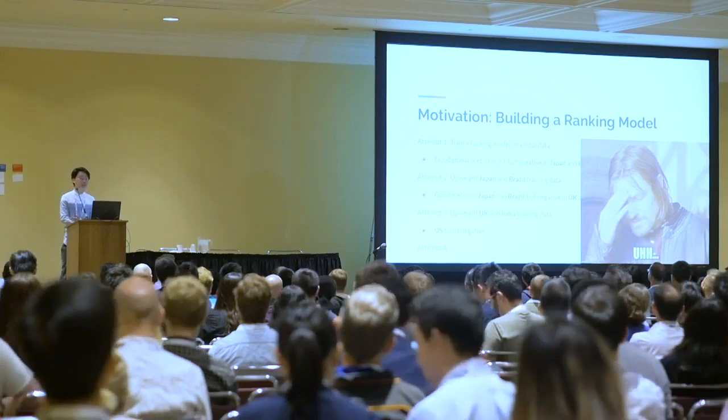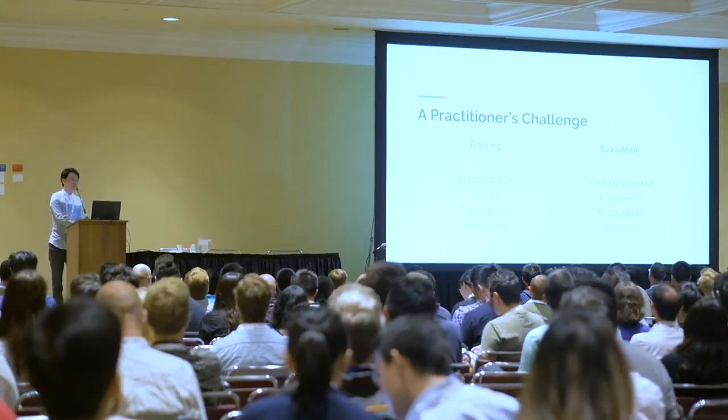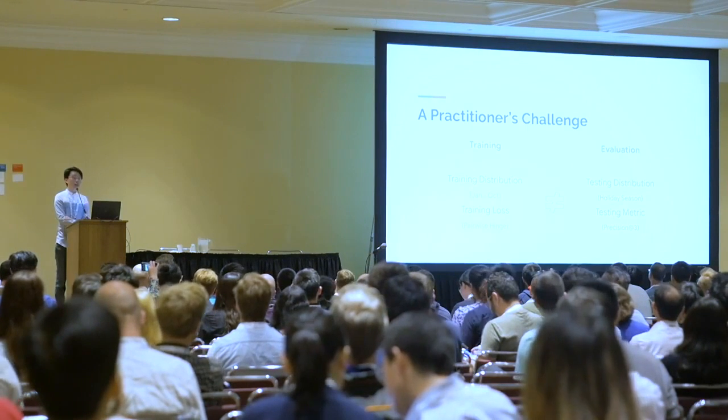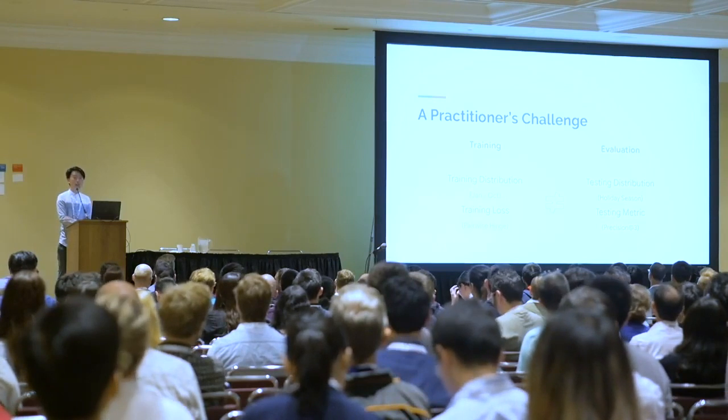This is actually the struggle that lots of practitioners face. There are two issues here. The first one is that the training distribution does not match the test distribution. The training data comes between January and October, and the testing distribution is in the holiday season. More importantly, our training loss does not match the testing metric. The training loss here is the pairwise hinge loss, but the testing metric we care about is precision at 3. Lots of practitioners face this challenge, and lots of proposals are trying to address it.